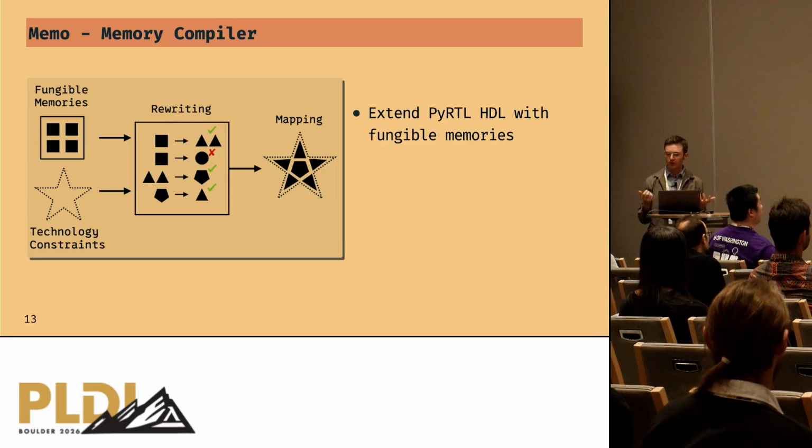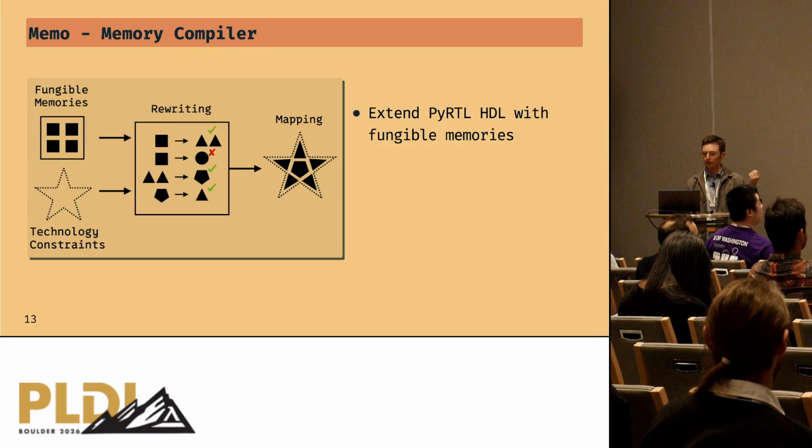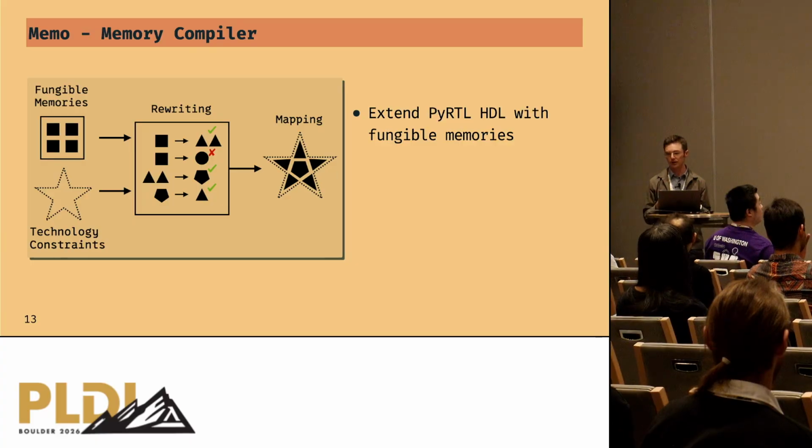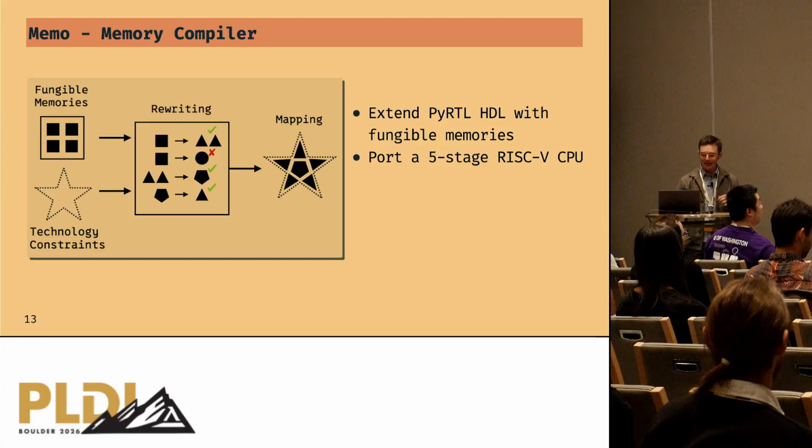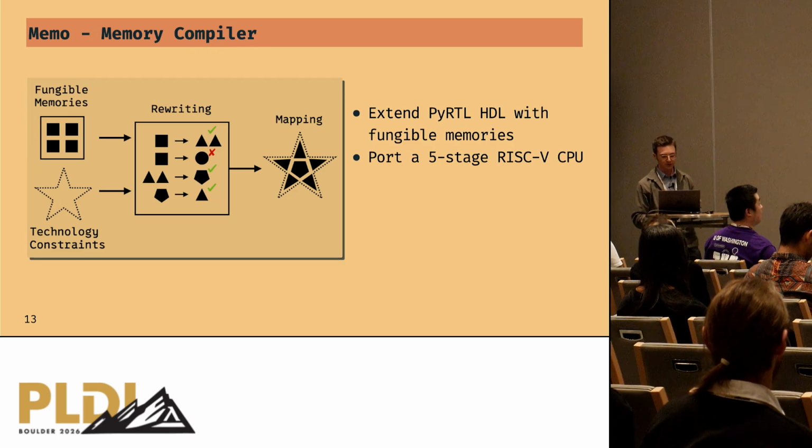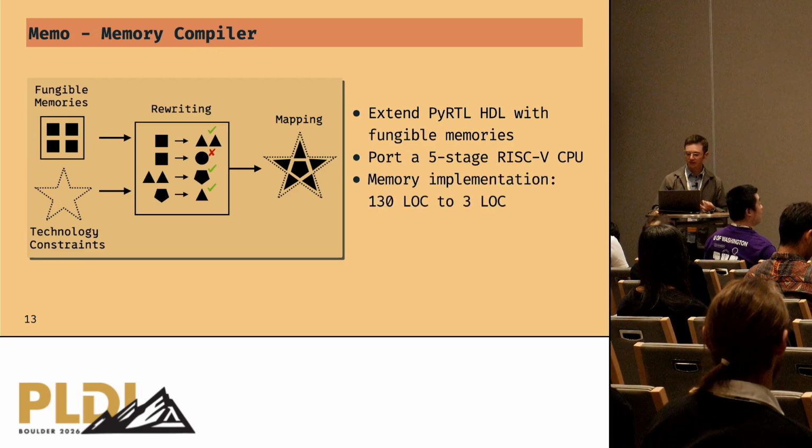So as one concrete implementation of this, we extended Pertle, which is a Python-embedded hardware description language, to support fungible memories. As one particular case study, we ported a 5-stage RISC-V CPU to use fungible memories. One benefit of this is that we were able to shrink our memory implementation in Pertle from 130 lines of code to 3, one for each memory block in the design.